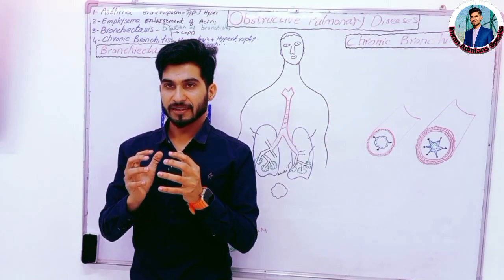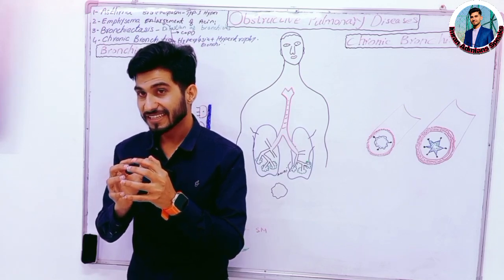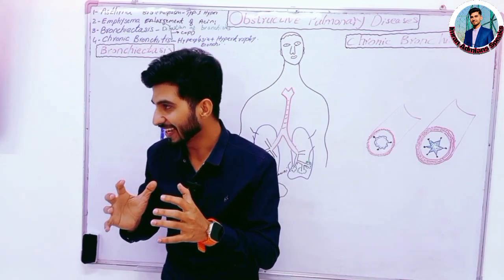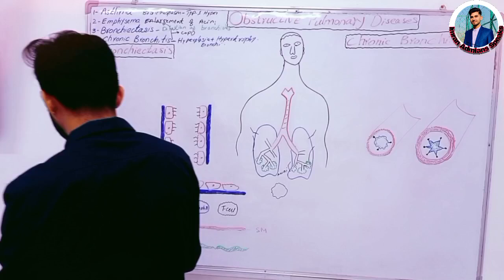Okay, now I am exhaling. Now recoil is finished, elastic fiber is finished. That's why the bronchi will dilate. Okay, clear? Also clear. Now move forward.